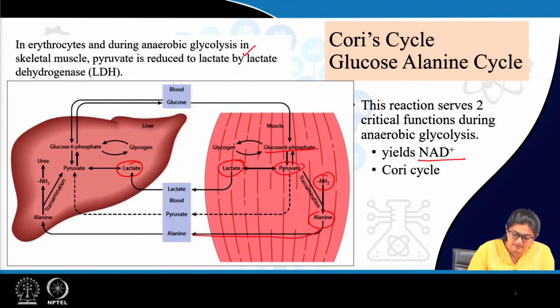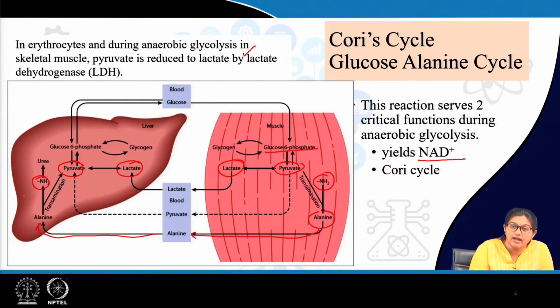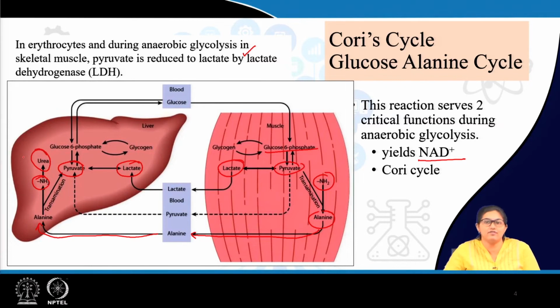In liver, alanine once again is transaminated to form pyruvate, and it also releases the toxic ammonia, and this toxic ammonia then is excreted from body via urea cycle. Urea cycle will be discussed in future classes.